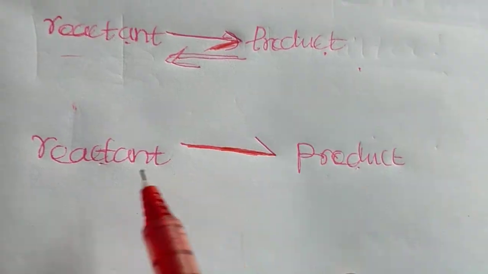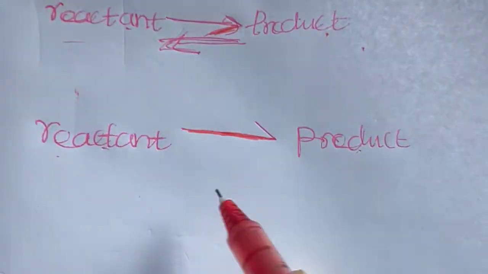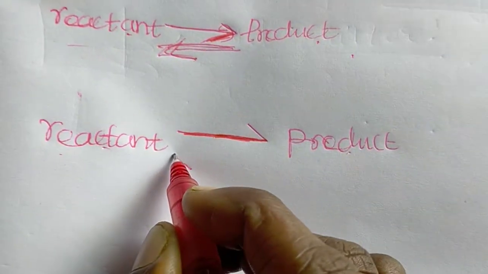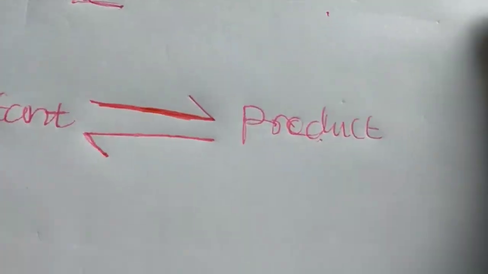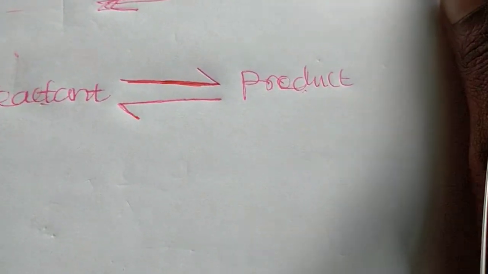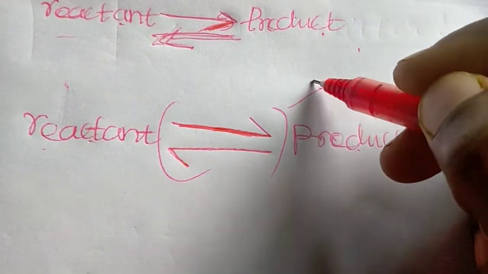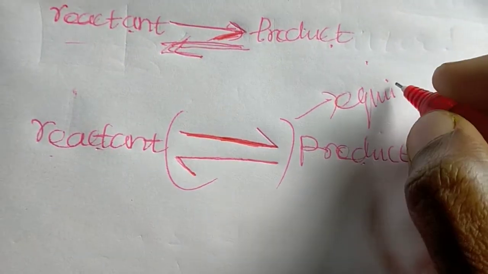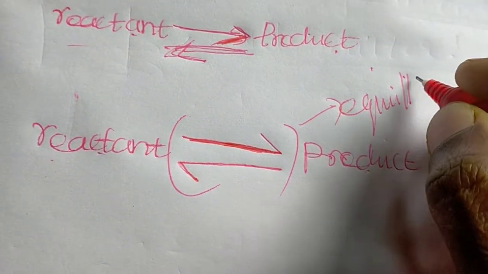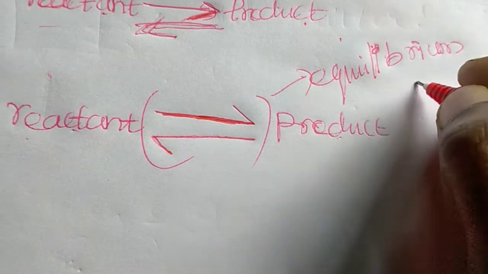Then product to reactant, the next arrow. You should write it like that, product to reactant. This symbol denotes that this reaction is in the equilibrium state.